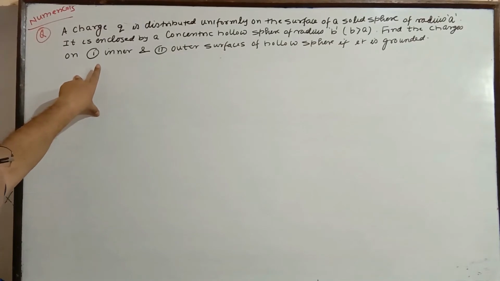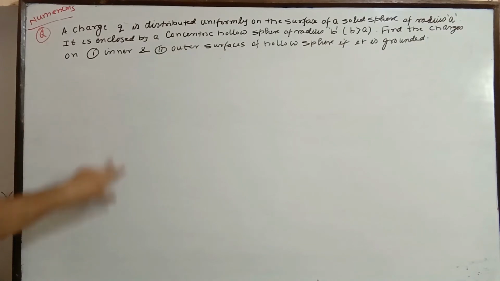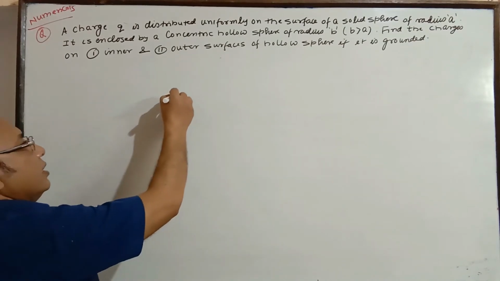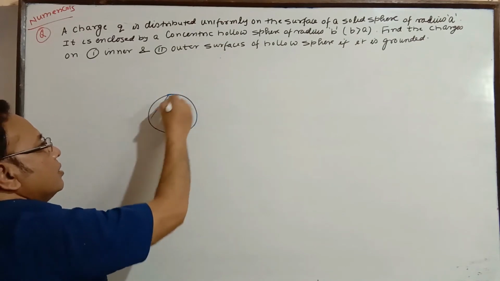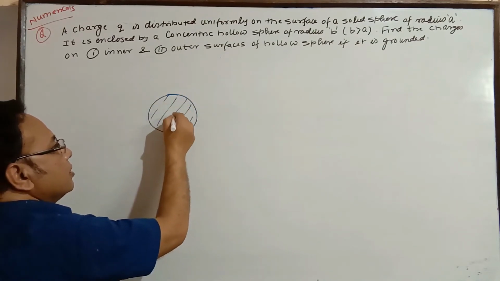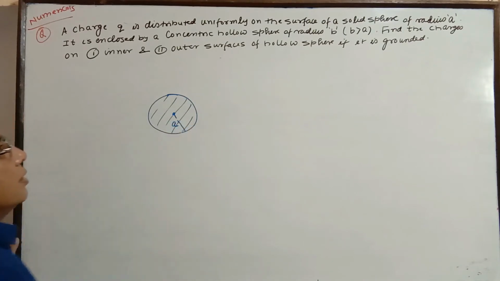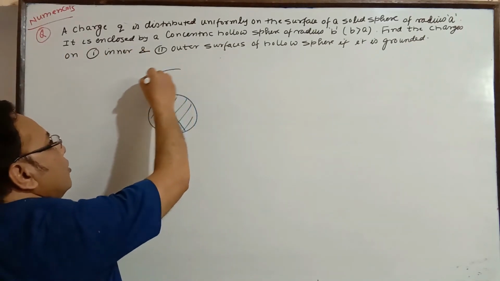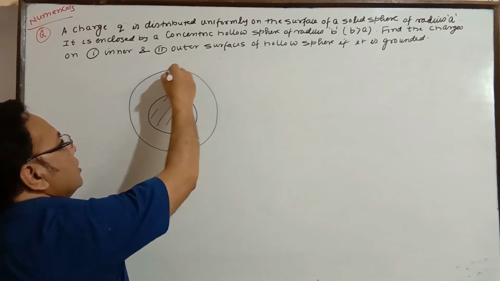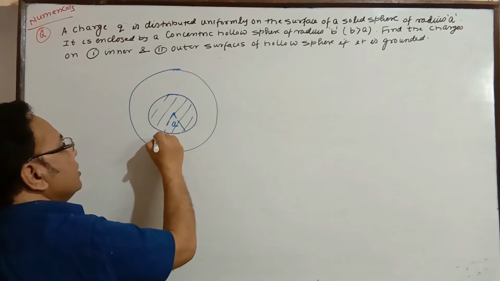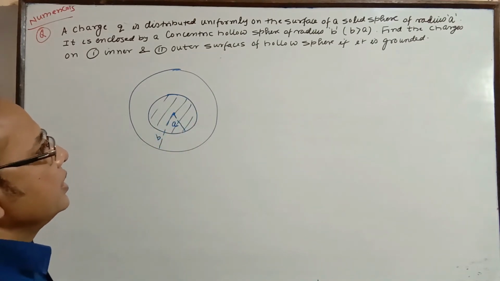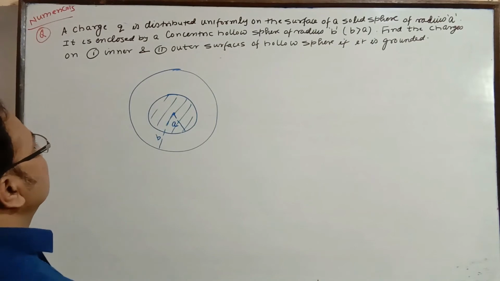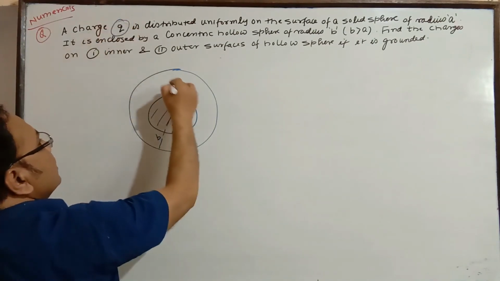One more numerical. A charge Q is distributed uniformly on the surface of a solid sphere of radius A. Any solid sphere is there, its radius is A. Next part is, it is enclosed by a concentric hollow sphere of radius B. A hollow sphere with a common center, it is enclosing this small sphere, and the bigger sphere has radius B greater than A. Find the charge on the, here this charge Q is here.